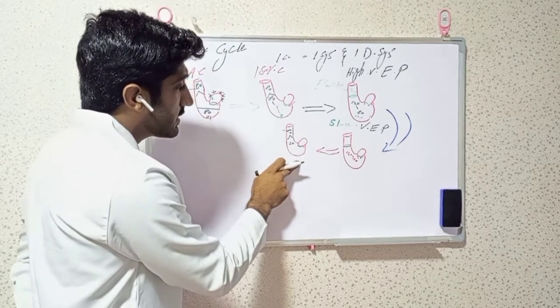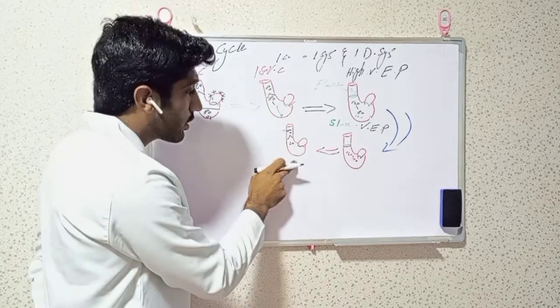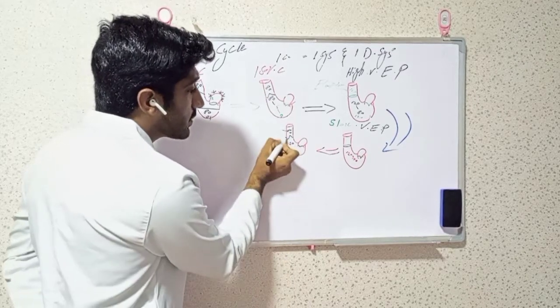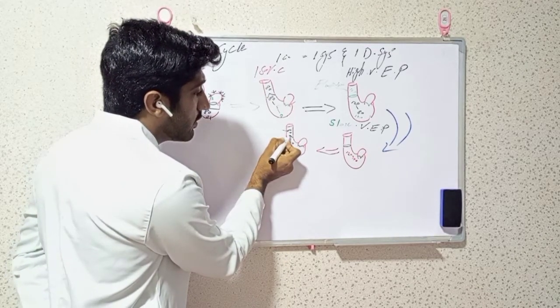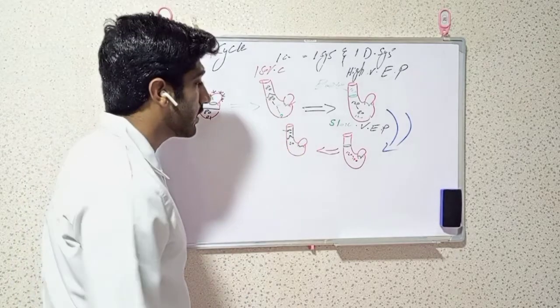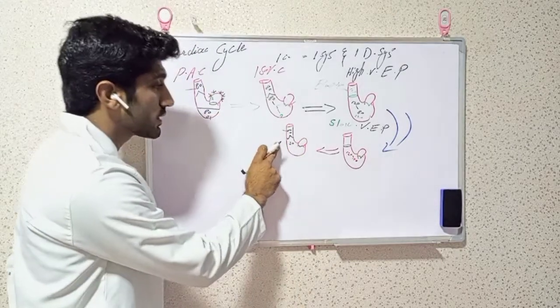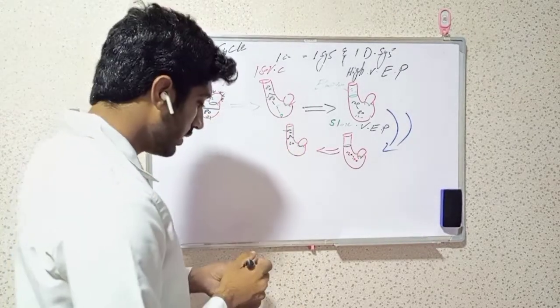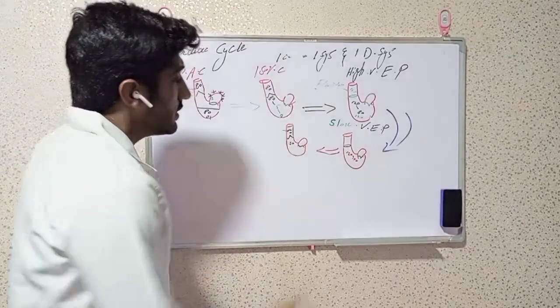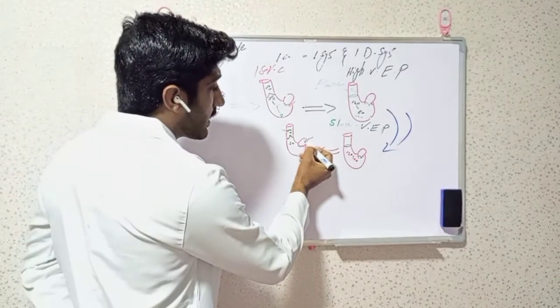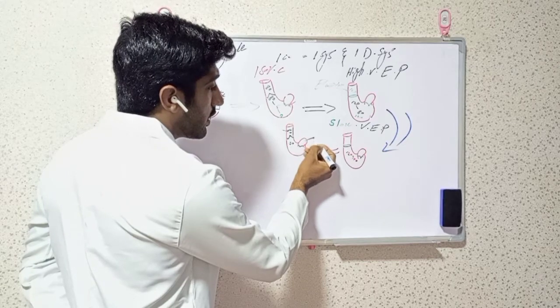As soon as blood starts coming back, there is a valve present. This valve, called the aortic valve, will be closed. At this time the atria are also busy receiving oxygenated blood coming from the lungs.